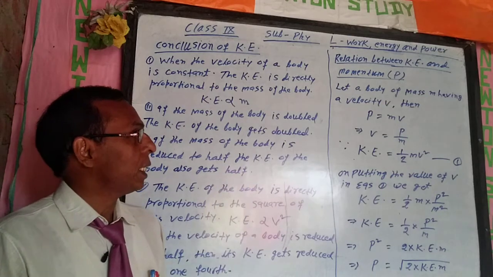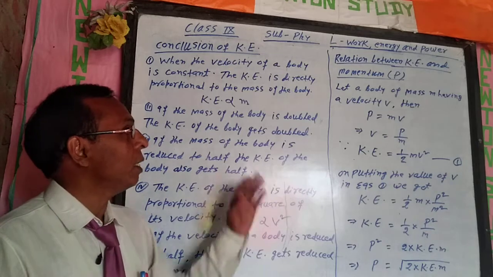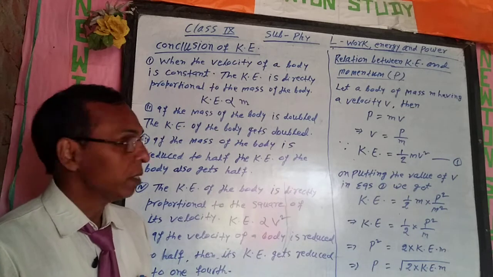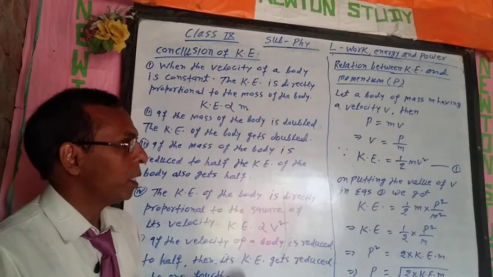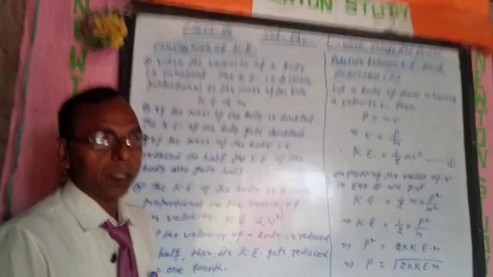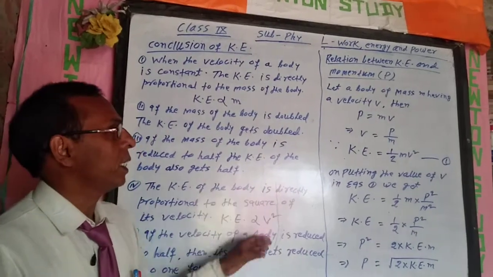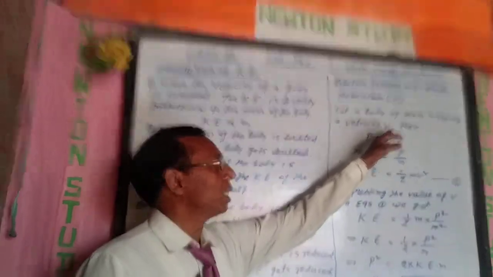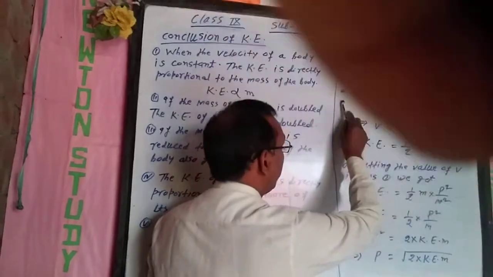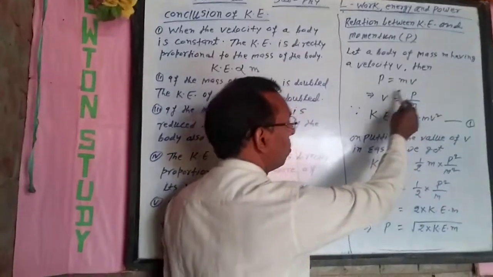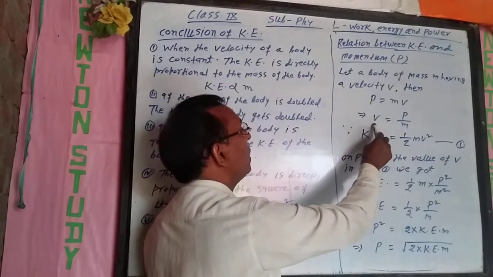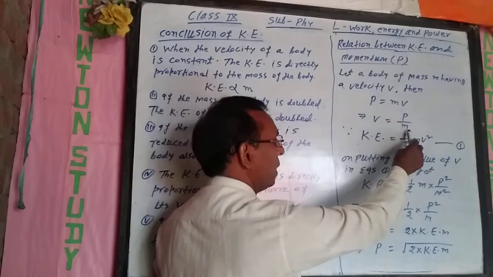Next topic: relation between kinetic energy and momentum. Momentum is denoted by the letter P. Kinetic energy is denoted by KE. Let a body of mass m have a velocity v. Then momentum is equal to mass into velocity, so v is equal to momentum by mass.